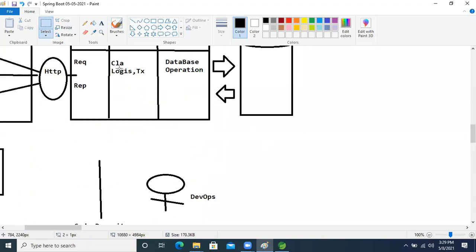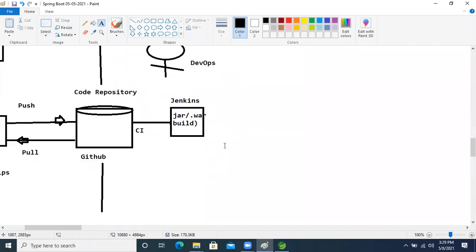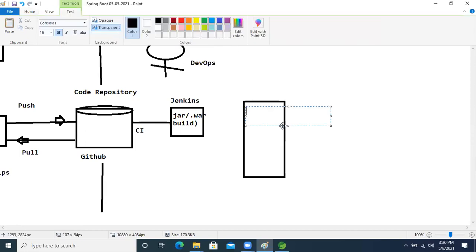In Docker, they will create images of our code jar, and they will create the image of the JDK, whichever version they will use.